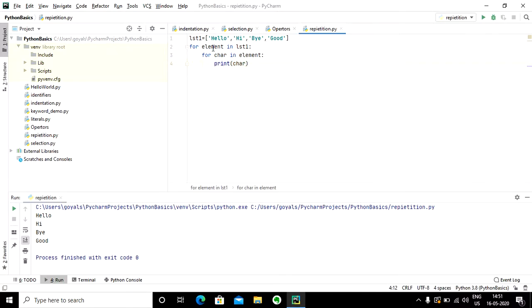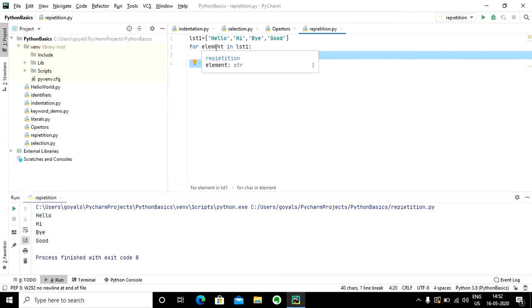So first time hello will be in this element, then char will traverse hello. Just forget the outer loop for now; if I consider only this part, each character of hello will get printed. As soon as hello ends, it will terminate the inner loop and then go back to the outer loop.